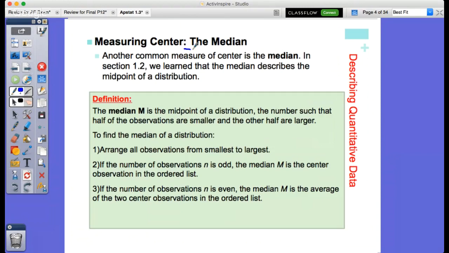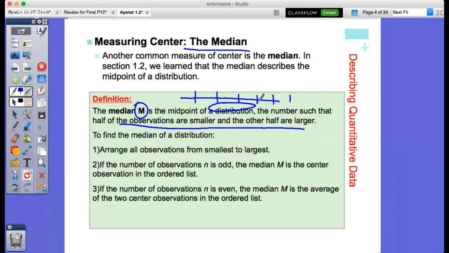Median, we already talked about median. We represent median with capital M. It's a little bit easier. We know that it's the number that's in the middle, so it's the observation in the middle. So if I were to take a distribution, let's say I had a dot plot of all of my games, right? I would label the bottom, and I would make sure that I would have each of these tick marks correspond with the scale that was there, maybe 5, 10, 15, 20. The middle value within that distribution we call our median.